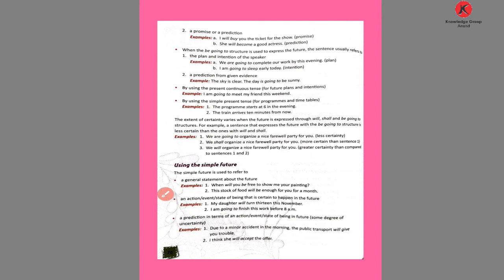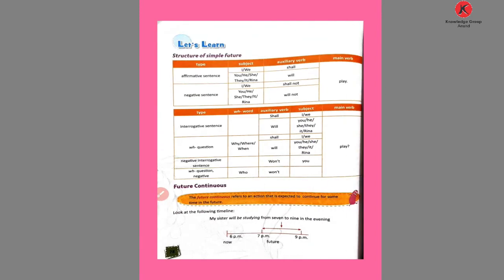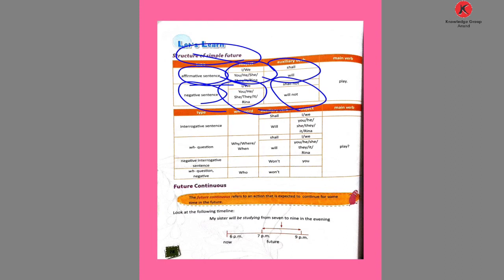Now see the structure of the simple future tense. In affirmative sentences we use the subject with will and shall. In negative sentences we use the pronoun or noun, then shall or will, after that not, and the main verb remains the same.